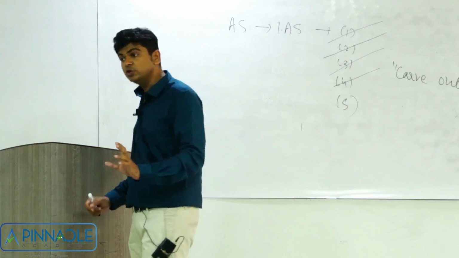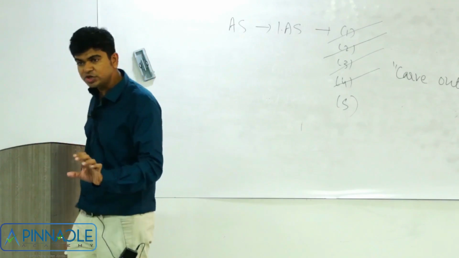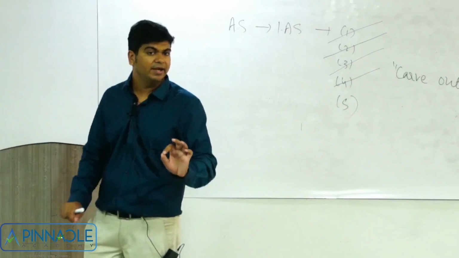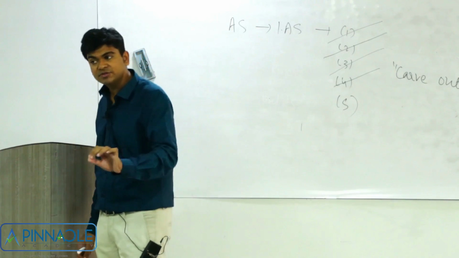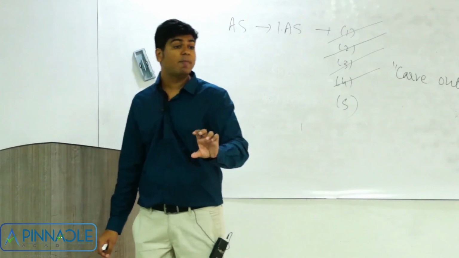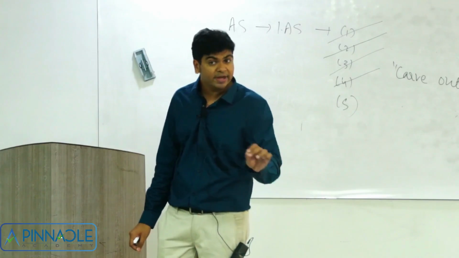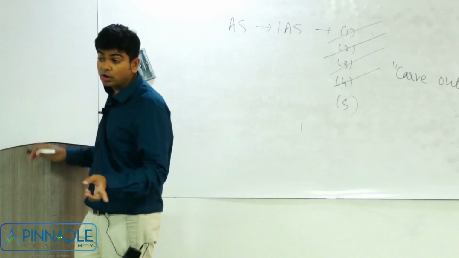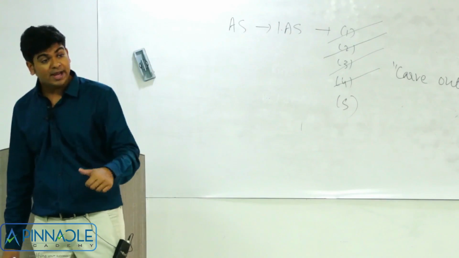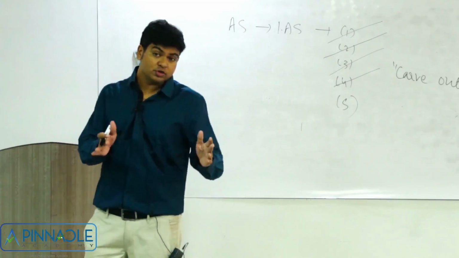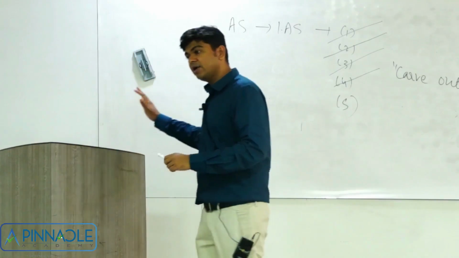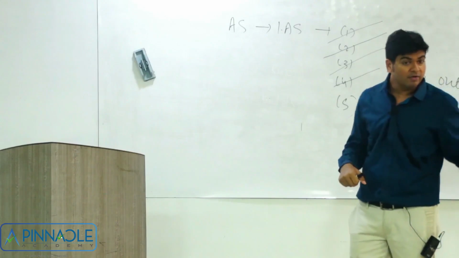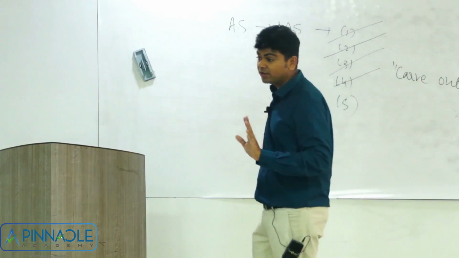IFRS 3 uses the term bargain purchase gain. Same term is used even in our Ind AS. But what IFRS 3 suggests is that this bargain purchase gain should be credited to profit and loss account, while we have always been crediting it to capital reserve. So just look at it. I am comparing my accounting standard with the IFRS. Everywhere I am agreeing, but on this point I am disagreeing.